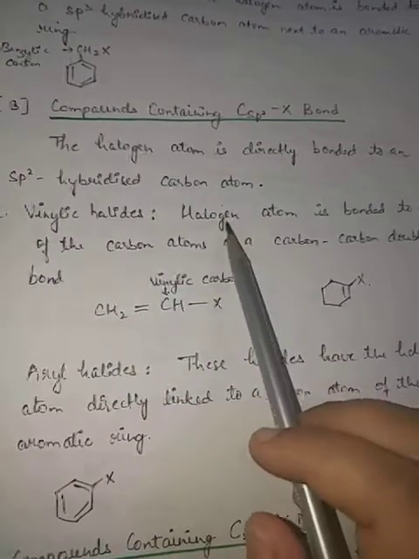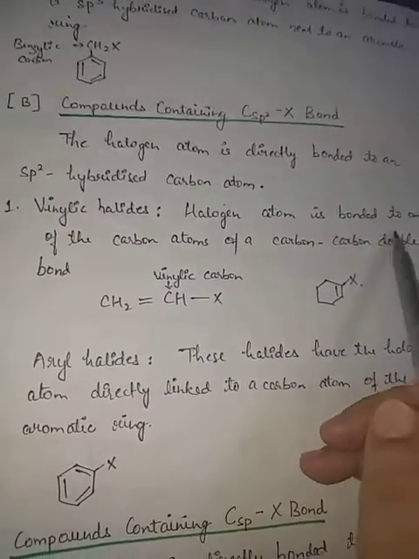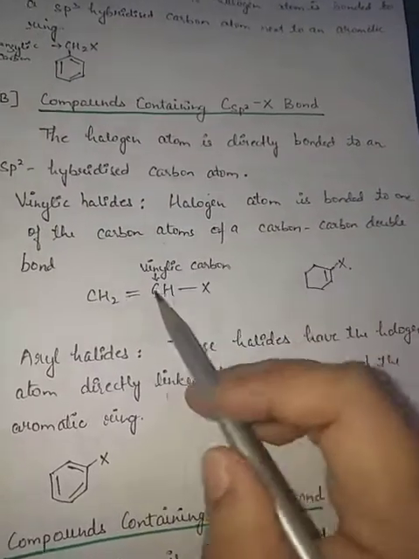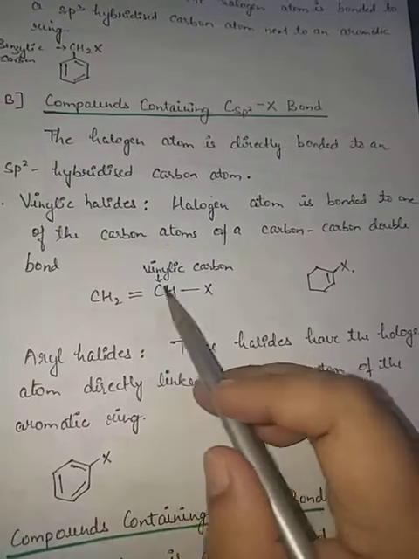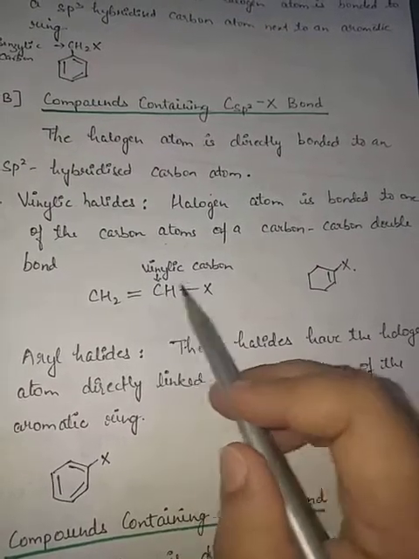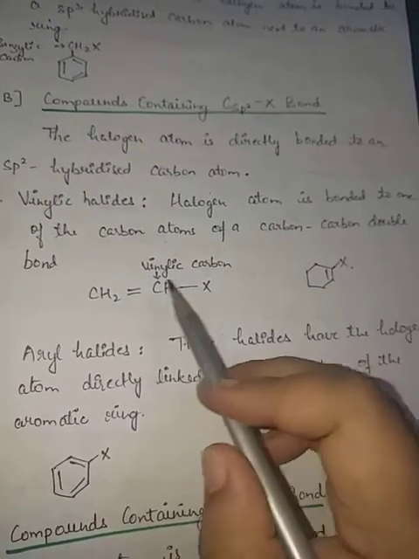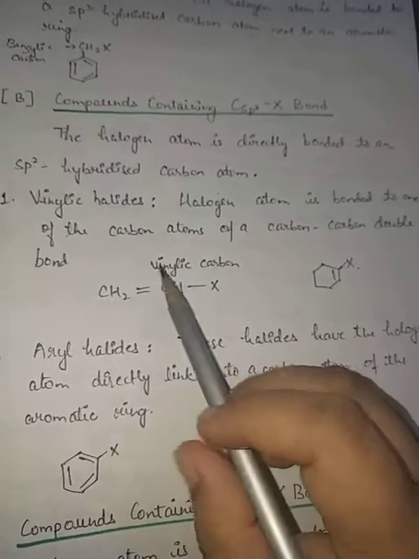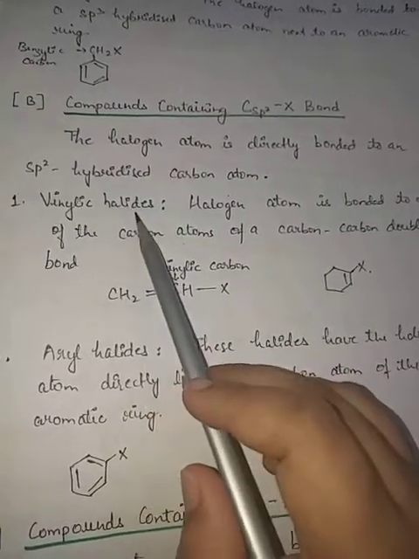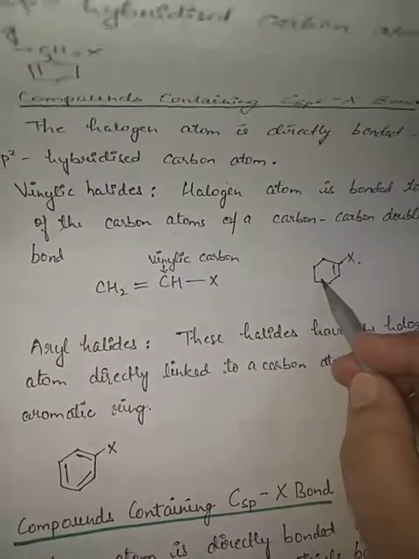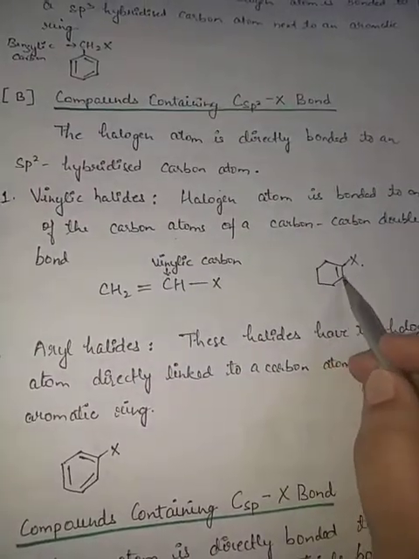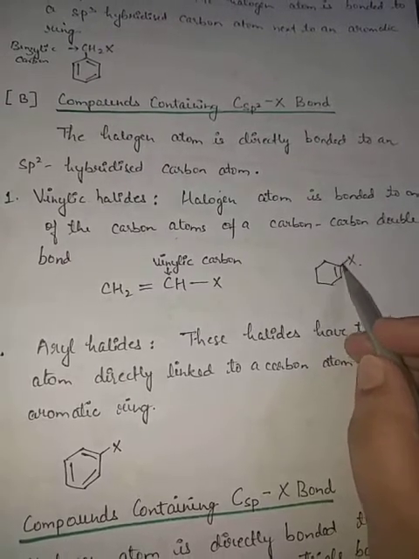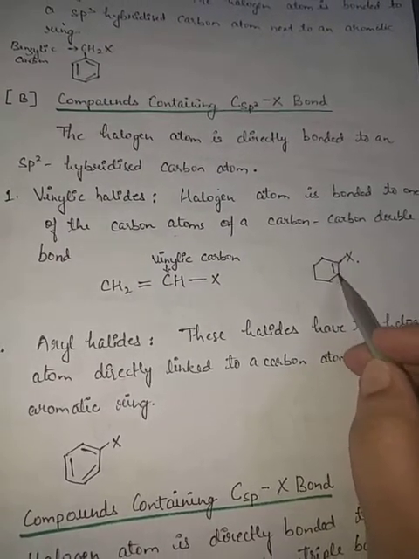In vinyl halides, the halogen atom is bonded to one of the carbon atoms of the carbon-carbon double bond. This is the vinylic carbon, and such compounds are called vinylic halides. Here this is a closed structure, and this halogen is directly attached to the carbon which has a double bond.